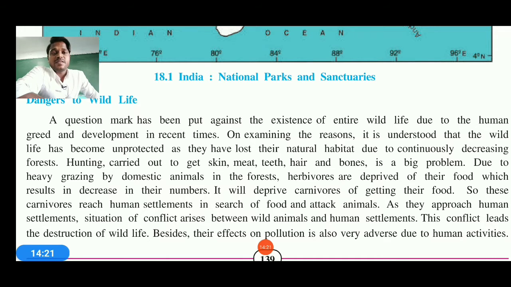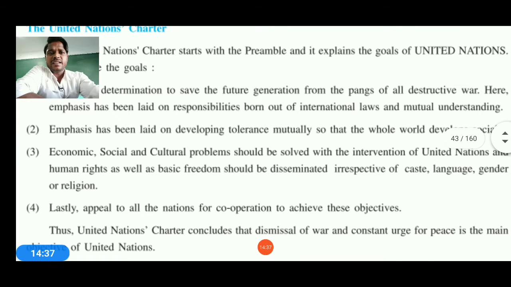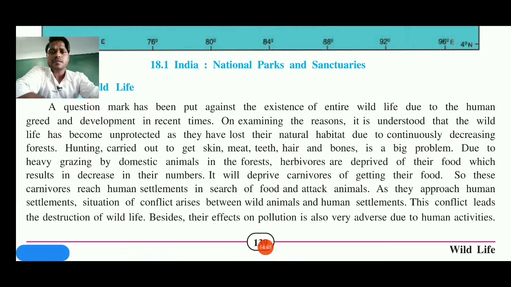So that's how, with the settlement and the destruction of the wildlife, the effect can also be seen on the pollution and the population too. The population of these animals is actually going to end. So we need to take care of these kinds of animals. Now, page number 39 also says that we need to understand this, with emphasis on leading to mutual understanding for the Forest Protection Act.